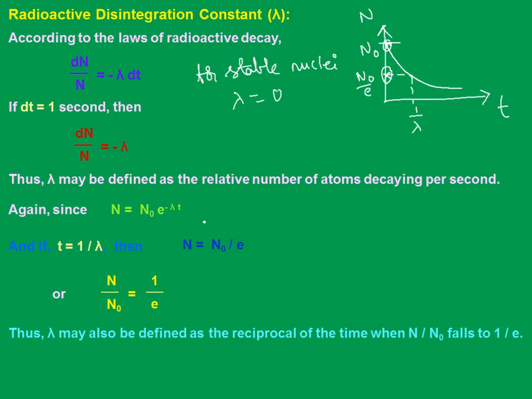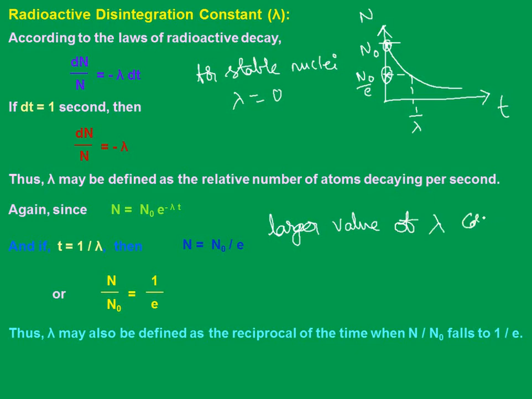If a nucleus can decay simultaneously by more than one process, like parallel decay, then the decay constants will be lambda 1, lambda 2 and so on for each and every process. Then the effective decay constant will be given as lambda 1 plus lambda 2 plus lambda 3, just like in the activity we have seen. That kind of decay is called parallel decay.